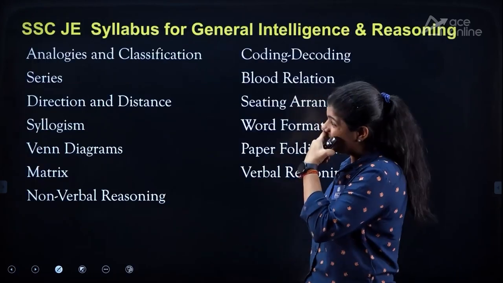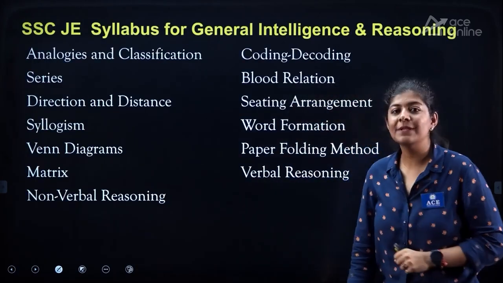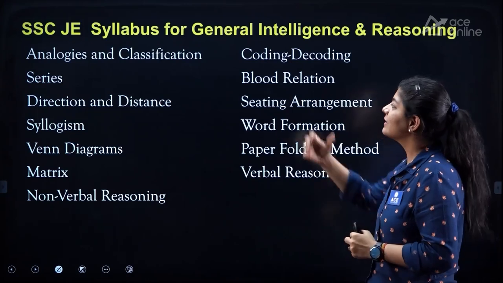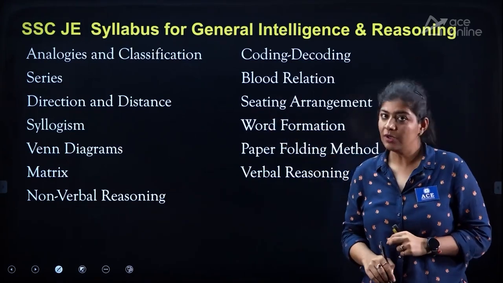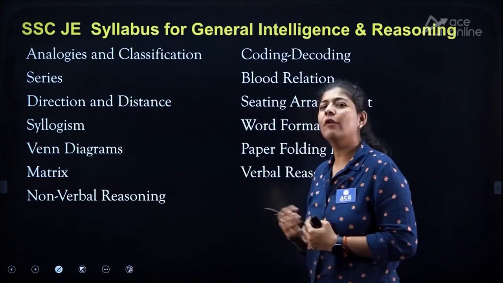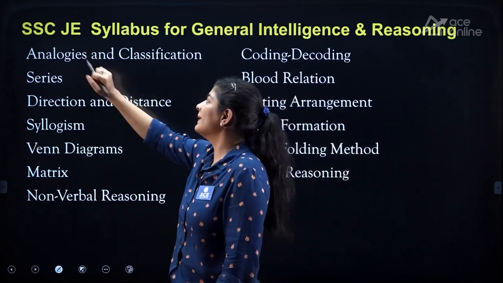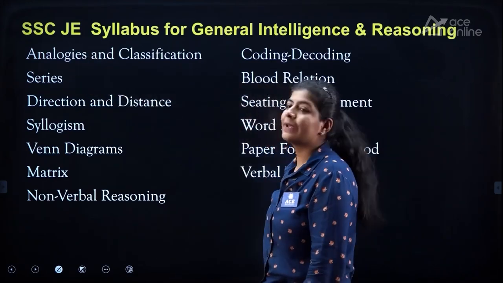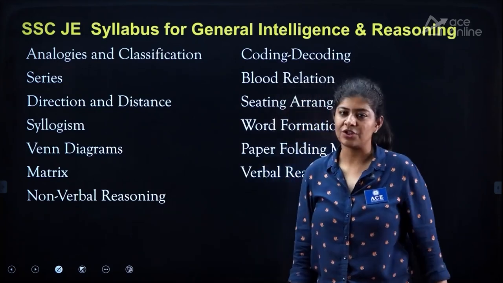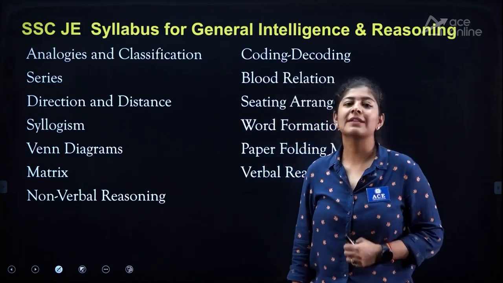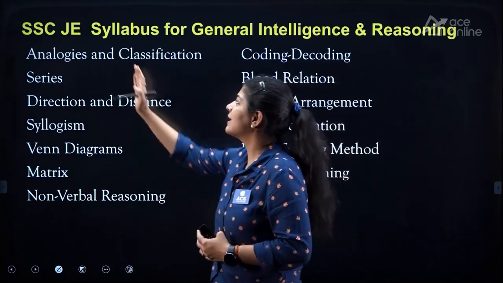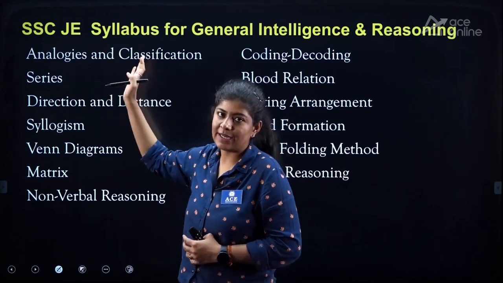Okay. So if we talk about the syllabus of general intelligence and reasoning, this is the syllabus which is mentioned in your examination, or we can say the proposal that they have given, right? So the topics that we have over here, the first one is analogy and classification. Now what is analogy and what is classification? These are separate topics, but they are mentioned like this only.